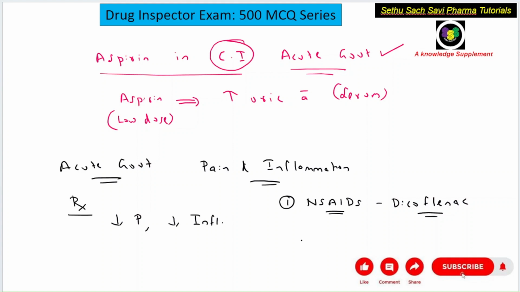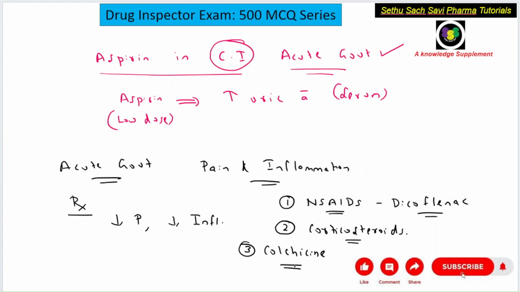If the pain and inflammation are not controlled, you can give corticosteroids. So the second-line treatment is corticosteroids. If the pain and inflammation are still not coming down, the third-line drug is colchicine.